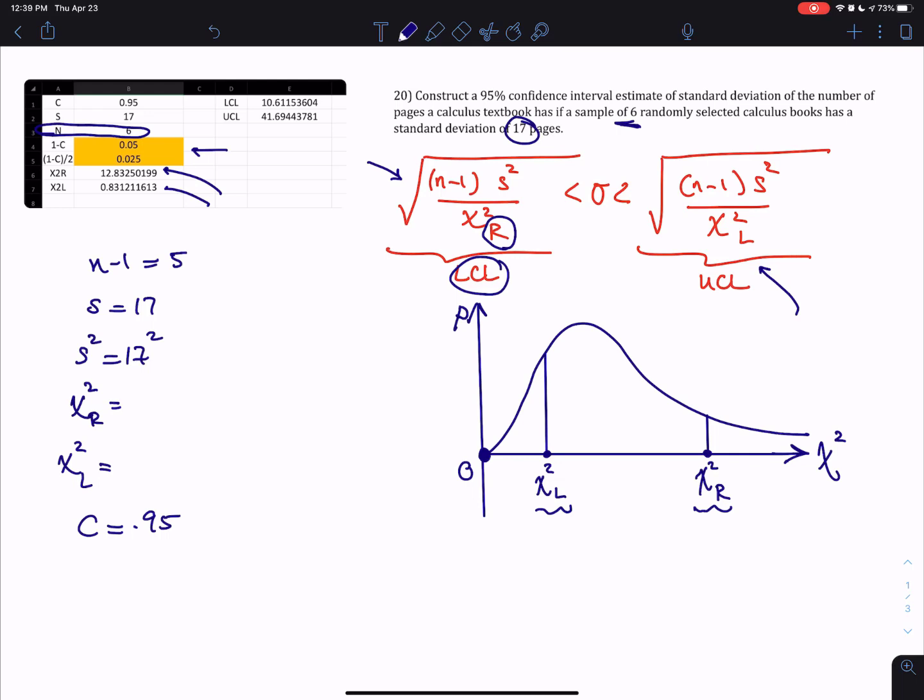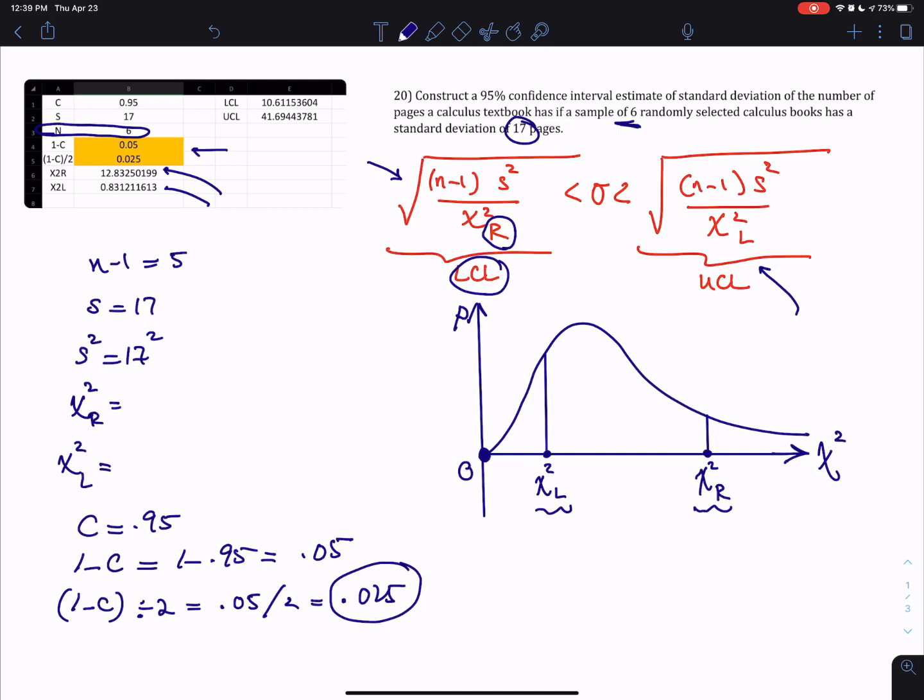You always start with chi-square right. What we need to do is calculate 1 minus the confidence level, which is 1 minus 0.95, which is 0.05. Then we take that and divide it by 2. So 0.05 divided by 2 gives me 0.025, and that's what gets typed in the chi-square formula.